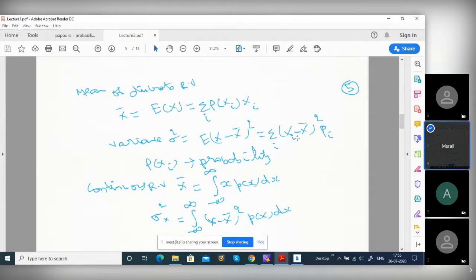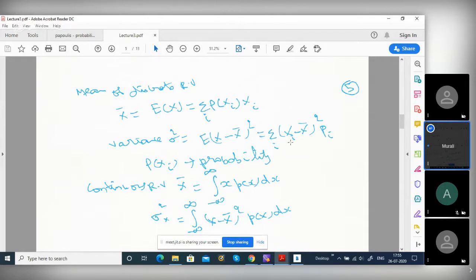This is for the discrete case. For continuous, you replace sigma by integration. X is the random variable and P of x is the density function. X into P of x dx is the mean, whereas the variance is x minus x bar whole square, P of x dx. You are integrating, whereas if it is discrete, you are summing. Are you able to understand this?